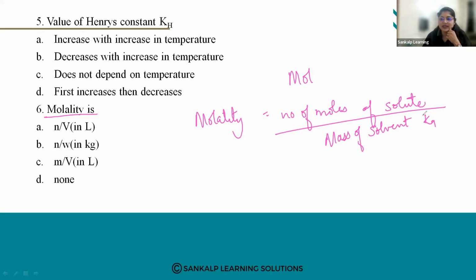The number of moles of solute is given as mole, and the mass in kg, so it will be kg. Now moles is represented by small n, and kg is nothing but your weight, right? So it is n by w, option B. n by w, B is the answer. Understood?